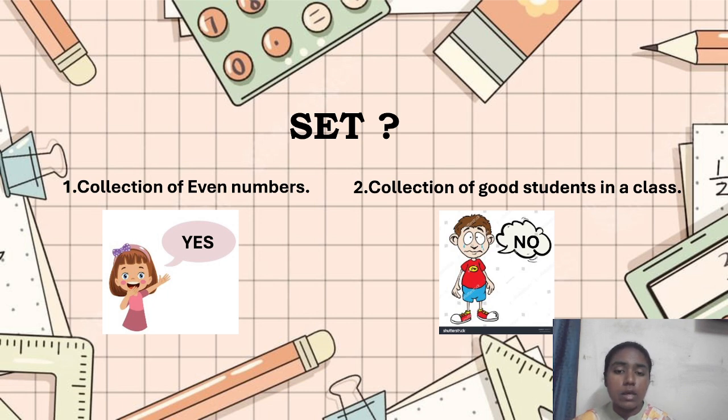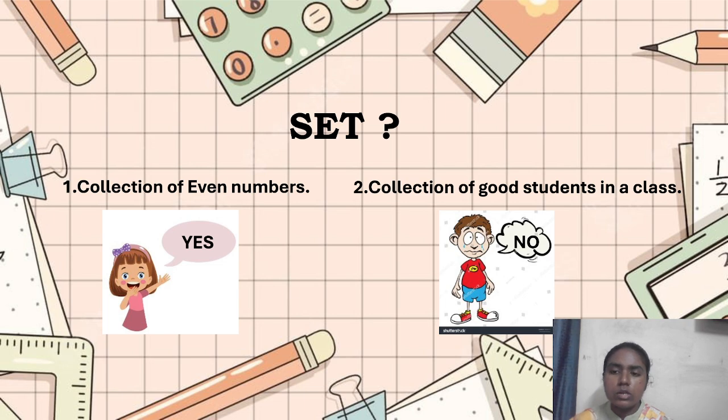But if we take the second example, collection of good students in a class, the boy is crying and saying no. Why? Because it doesn't well define the set. They are just telling it to be a collection of good students. If they told something like a collection of boys in the class, collection of girls in the class, that is different because we will know how many boys are there in the class, how many girls are in the class. But if we take collection of good students, that is subjective. Subjective means what? That will differ according to the person who is calculating it.